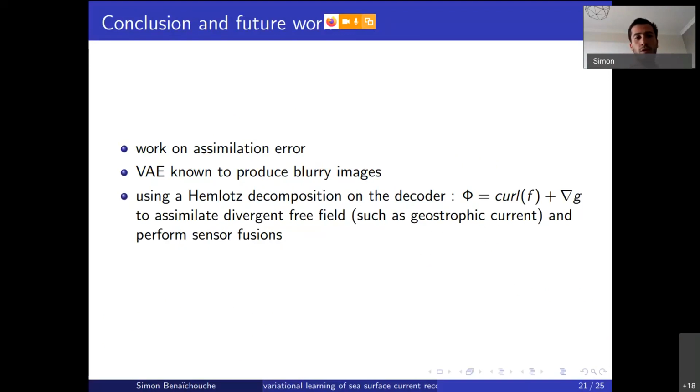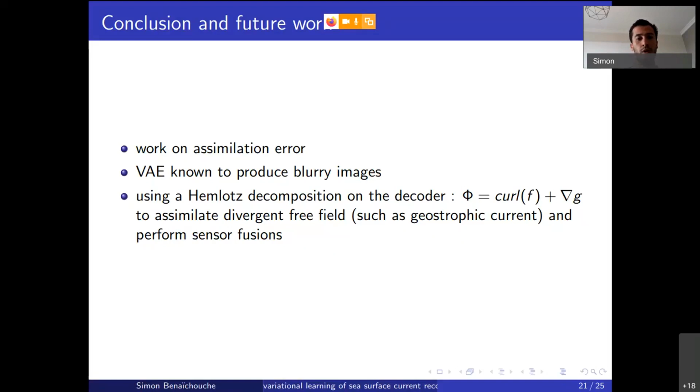In future work, we are going to work on the error associated with the assimilation schemes. We also have some issues due to the fact that the VAE framework is known to produce blurry images.